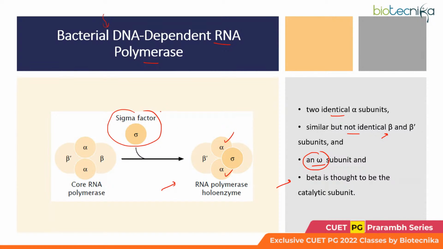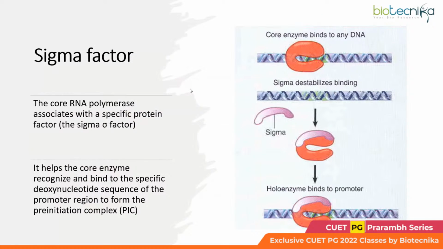But apart from this, the sigma factor is really important. Why is this important? Because the units left apart from the sigma factor make up the core RNA polymerase. They have the potential to associate with the DNA when they have to perform transcription.